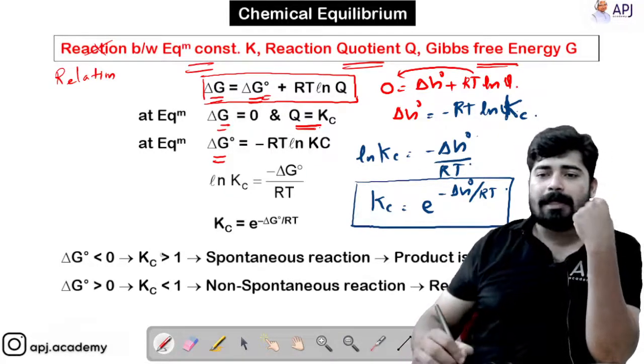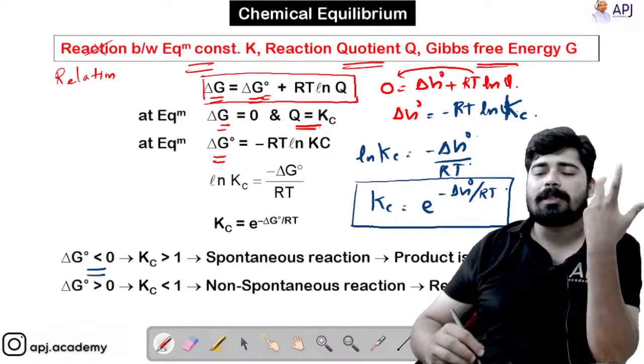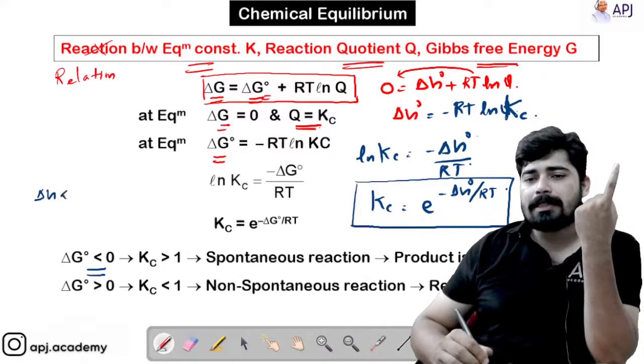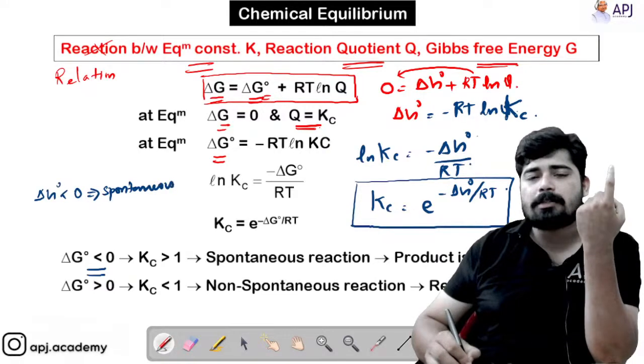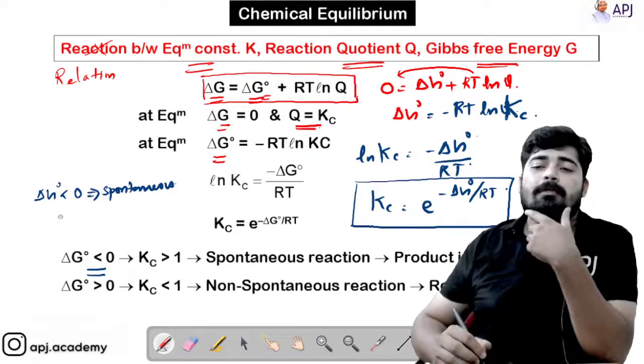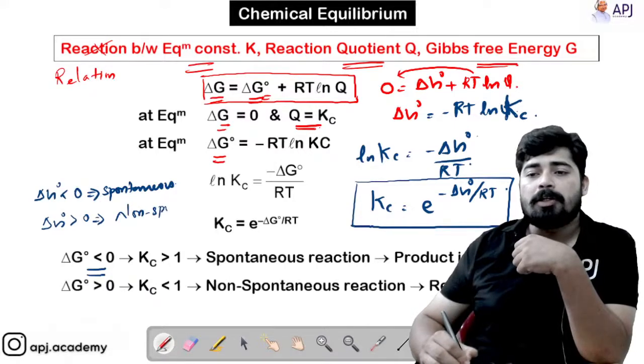If delta G is less than 0, we know from thermodynamics that the reaction will be spontaneous. Spontaneous means the reaction takes place without any help of external agents. If delta G naught is greater than 0, then obviously the reaction is non-spontaneous.